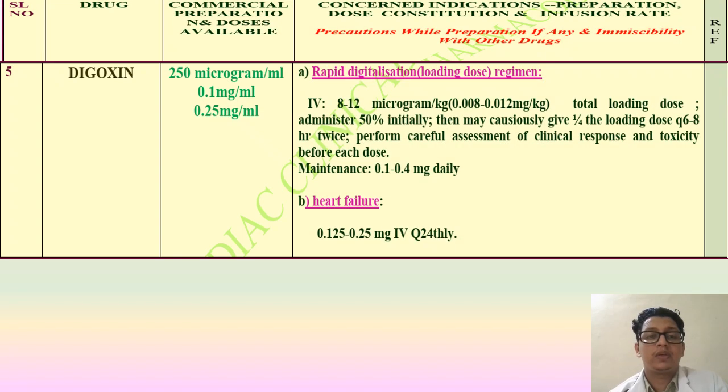So digoxin, 250 microgram per ml, 0.1 milligram per ml and 0.25 milligram per ml are available preparations. Rapid digitalization loading dose regimen is 8 to 12 microgram per kilogram, that is 0.008 to 0.012 milligram per kilogram total loading dose. Administer 50% initially, then cautiously 1/4 of loading dose every 6 to 8 hours twice. Perform careful assessment of clinical response and toxicity before each dose. Maintenance is 0.1 to 0.4 milligram daily. Heart failure 0.125 to 0.25 milligram IV every 24 hours.